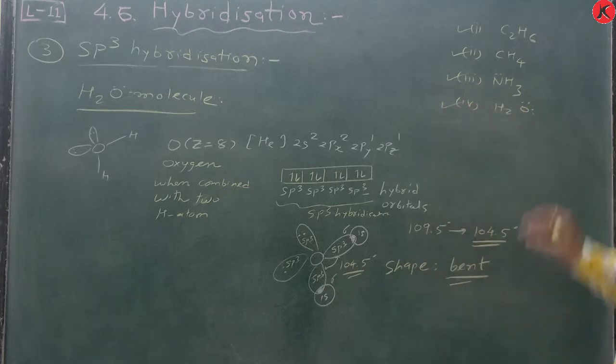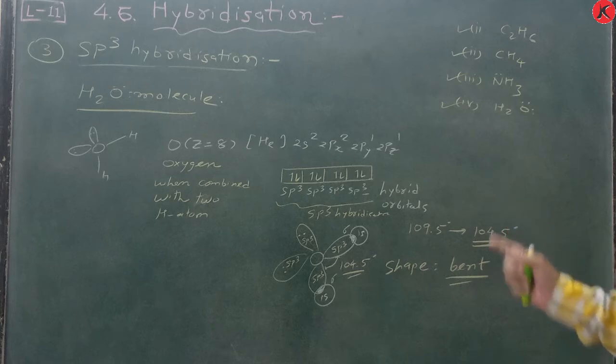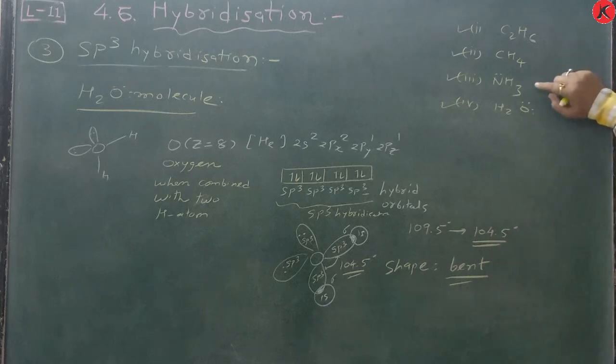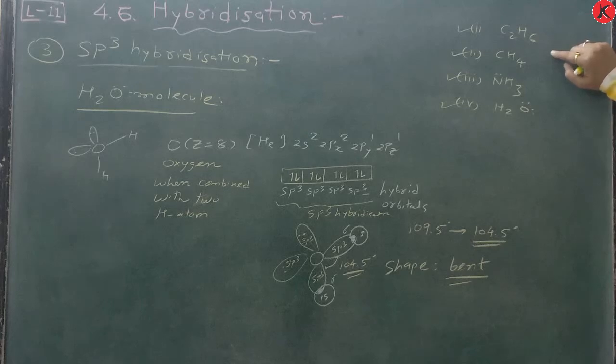So here methane, ammonia, and water molecule have sp3 hybridization, but the shapes are tetrahedral, trigonal pyramidal, and bent respectively, and the bond angles are 109.5 degree, 107 degree, and in water 104.5 degree. So write it completely according to your NCERT textbook. Just 104.5 degree, let me confirm it. Yes, 104.5 degree is exact. So this is all about sp3 hybridization.